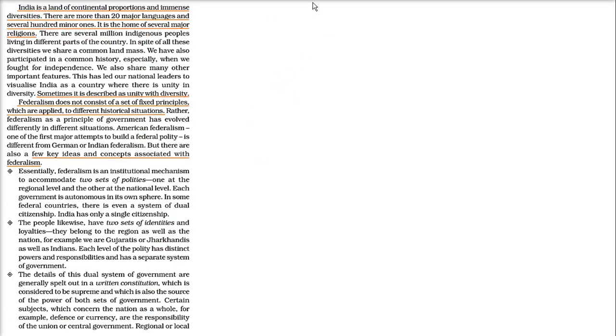So India, if you see, is so vast. India is like a Mahadweep, like a continent. India is a very big country. And if I talk about languages, there are so many languages. 20 major languages, and I cannot number all these languages. There are so many religions, so many castes, so many creeds. So much diversity is there.